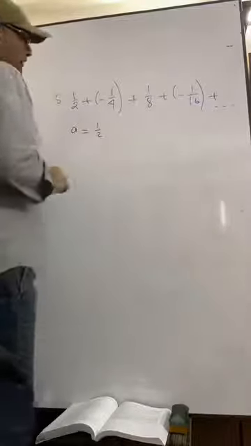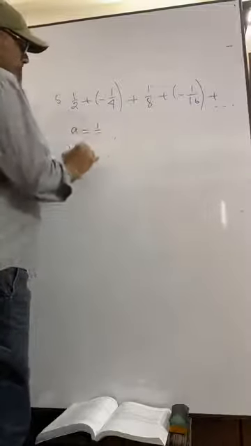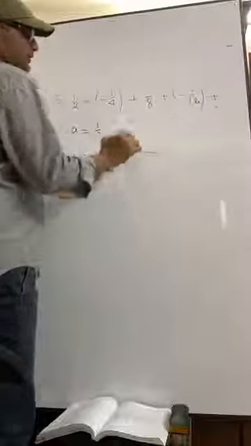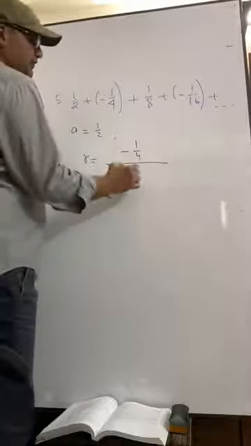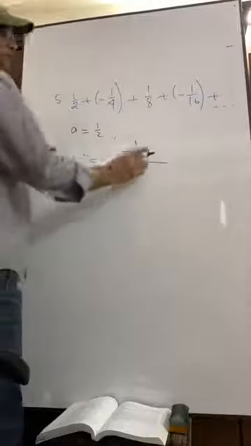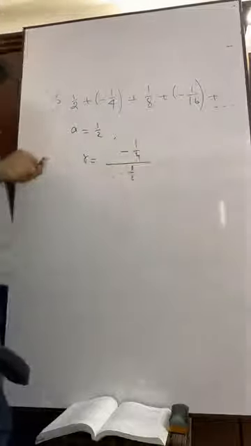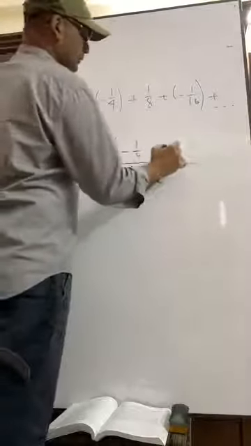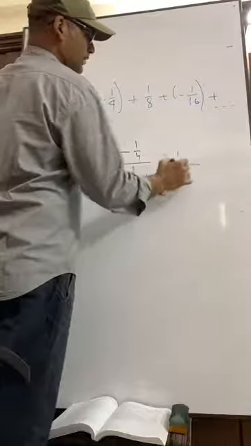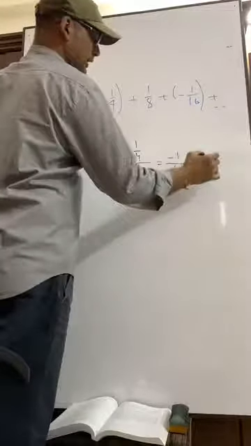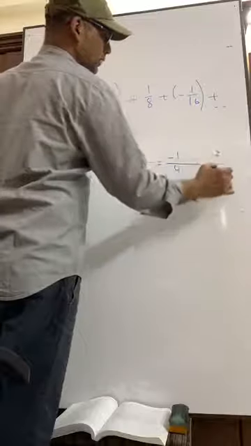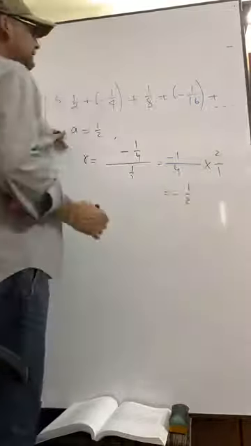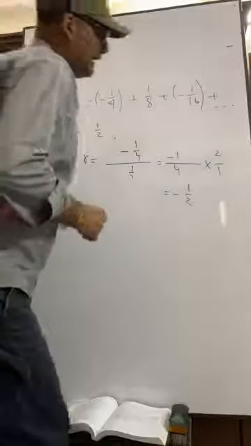Then what is R? R equals second term by first term, that is minus 1 by 4 into 2 by 1, which is equal to minus half.